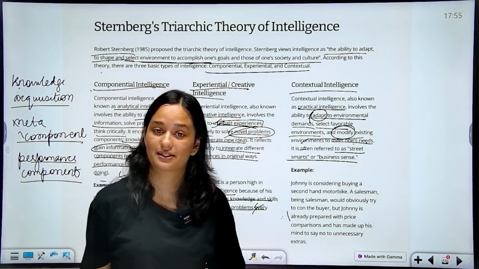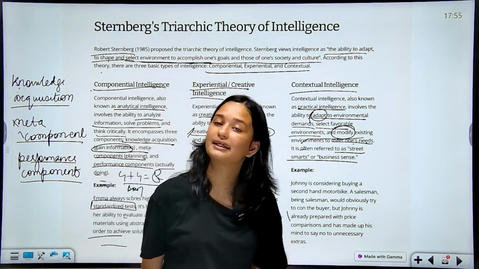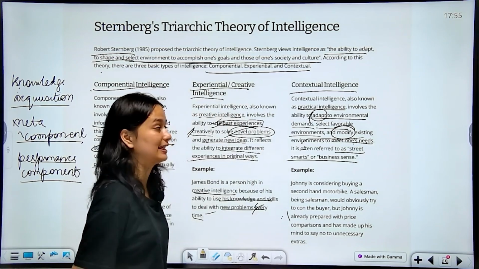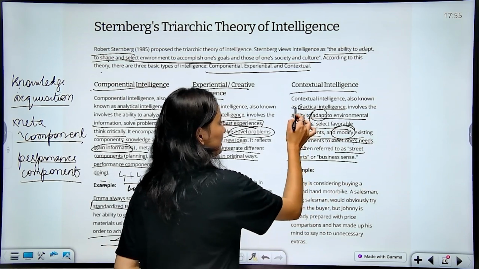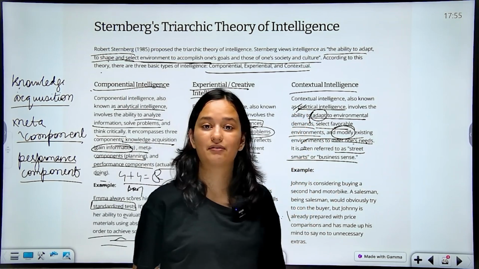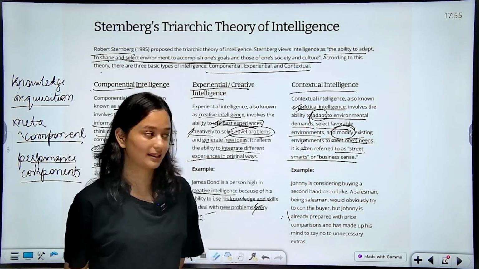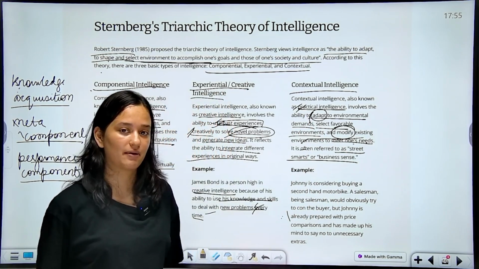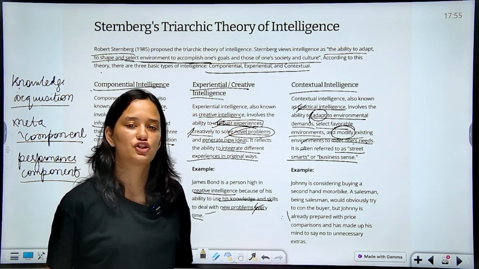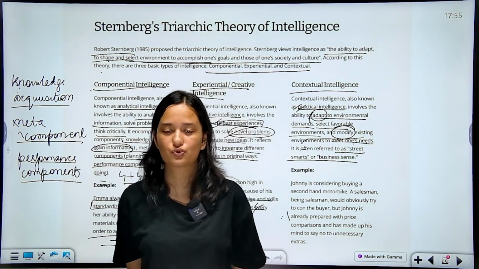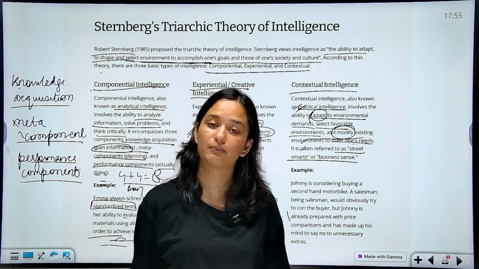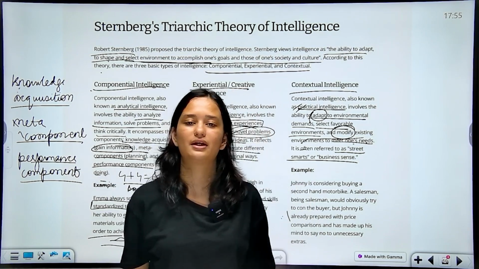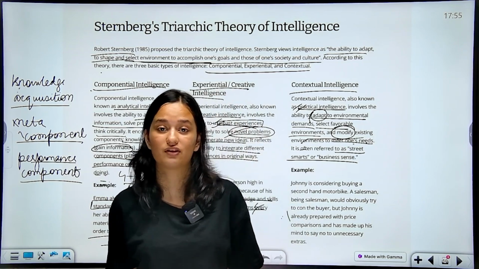Contextual means context. Context means उस time क्या हो रहा है, क्या environment है, what are the people, who are the people there, क्या time चल रहा है. Contextual intelligence, it's called practical intelligence, the ability to adapt to environmental demands. कि environment क्या demand कर रहा है आपसे, you're able to meet that. You're able to select favorable environment and you're able to modify existing environment to meet one's need. Just like I said, if you are shifting from your school to a boarding school, or you're shifting to a PG, how well you are able to adapt to the new situation, how well you're able to choose your friends who will not only provide you fun but will also provide you the information, the help you need.